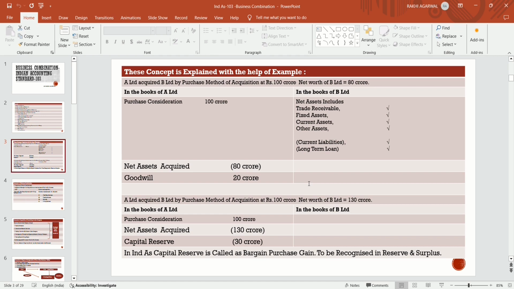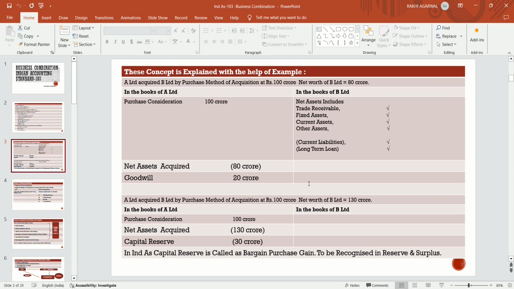A Limited is going to pay 100 crores to B Limited in order to acquire B Limited by the purchase acquisition method. And in the net assets, we will determine what net assets are in the books of B Limited. They have trade receivables, fixed assets, current assets and any other assets, along with liabilities and loans. So we take all the assets and reduce the liabilities. The amount we get is 80 crores. The net worth acquired of B Limited is 80 crores.